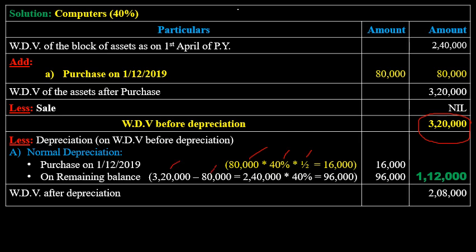In that, for 80,000 we have already calculated. The remaining value for depreciation is 2,40,000. 2,40,000 into 40%, so you will get 96,000. So 96,000 is the depreciation on the remaining value of the asset. So 1,12,000 is the total depreciation. This is important. The total depreciation for the computer is 1,12,000.